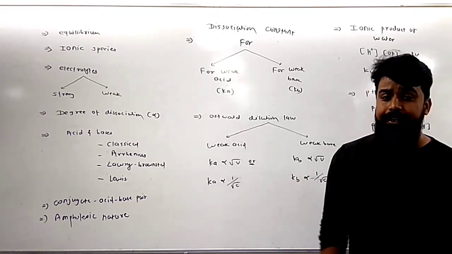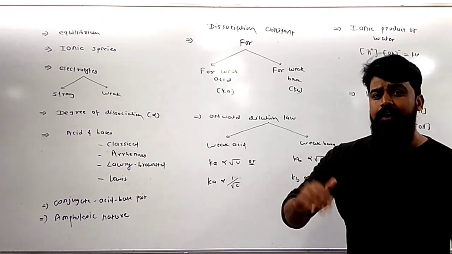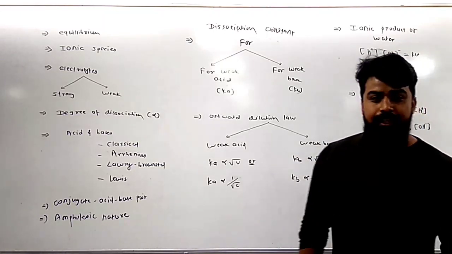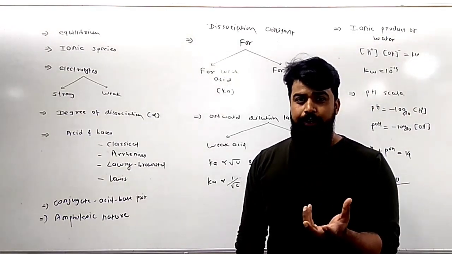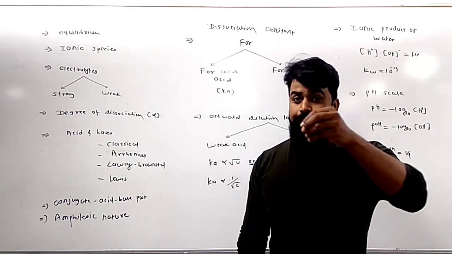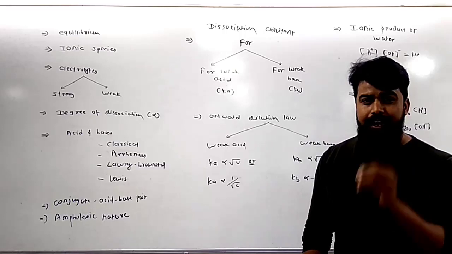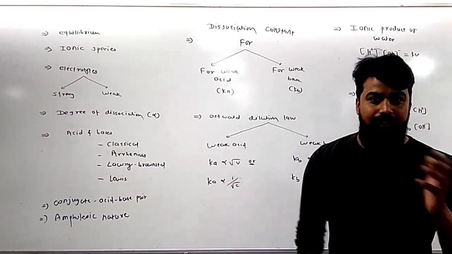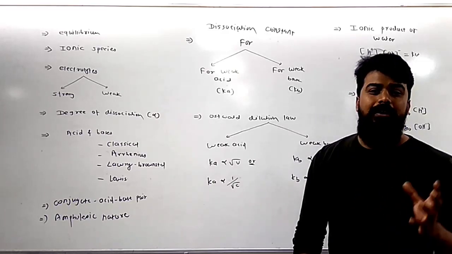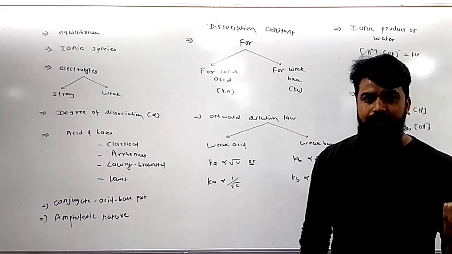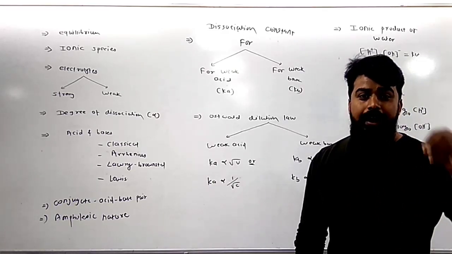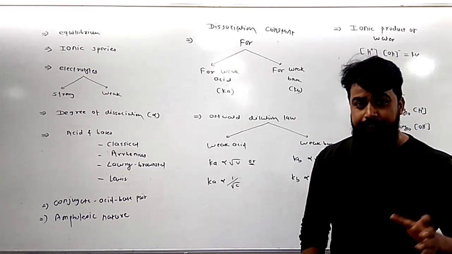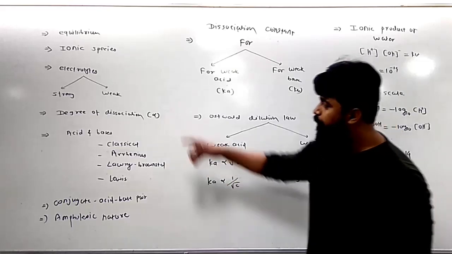The electrolyte which, when dissolved in water, dissociates almost completely into its constituent ions is a strong electrolyte. For example, suppose we have 100 molecules of the electrolyte dissolved in water, and out of those 100 molecules, all 100 dissociate into cations and anions. It's called a strong electrolyte. But suppose in the second case, the electrolyte is also dissolved in water, but out of 100 dissolved molecules, only 20 get separated, that is, dissociated into cation and anion. It's called a weak electrolyte.